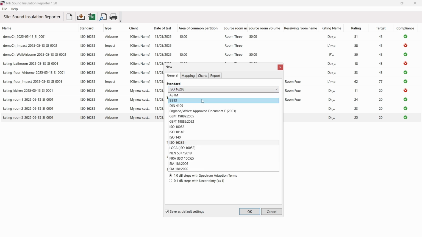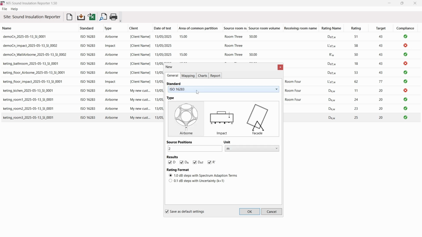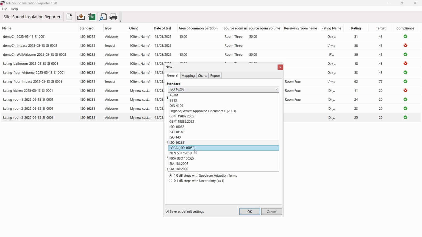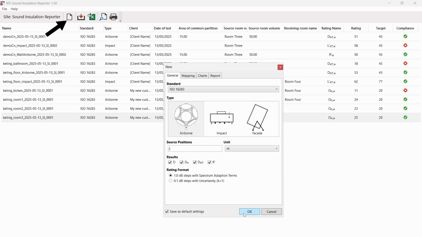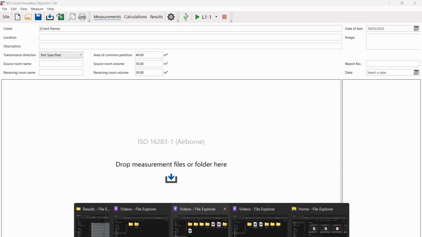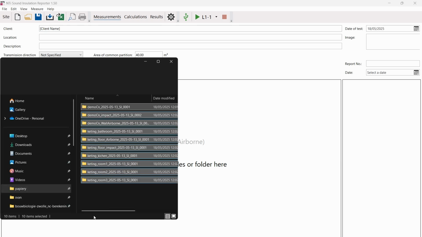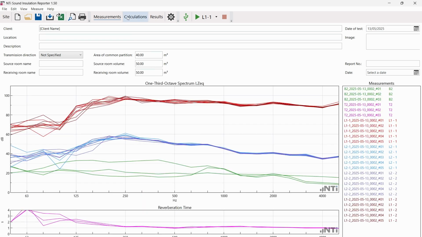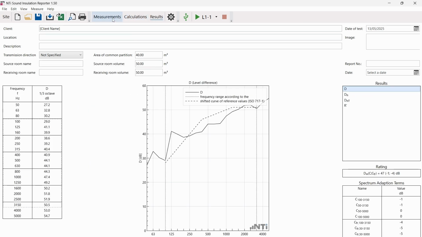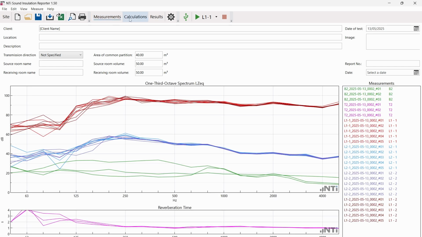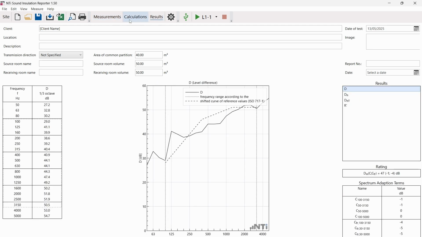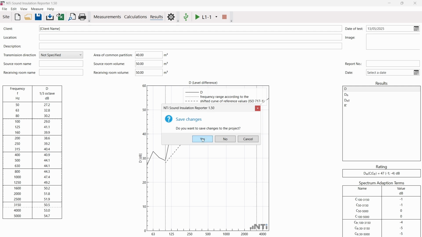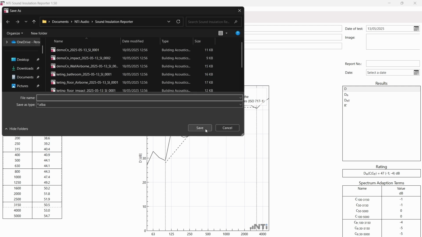If you prefer the legacy workflow, you can still use the software the way you used to. Just click on the New Partition button to import your measurements and continue working as before. After you save your partition, it will become available in the Side View mode as well.